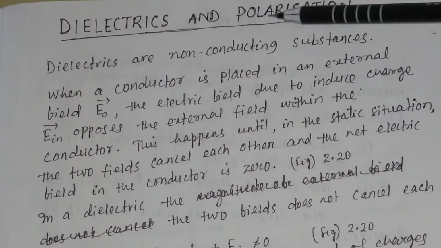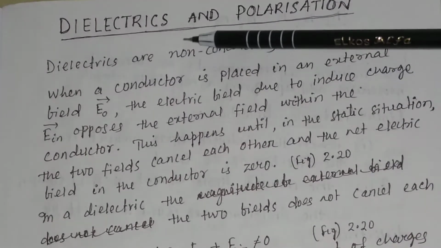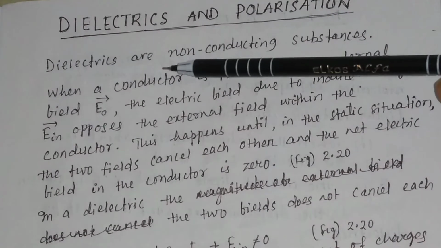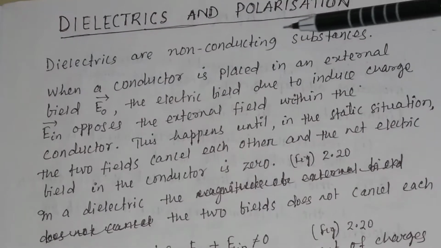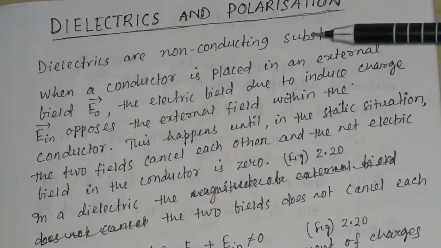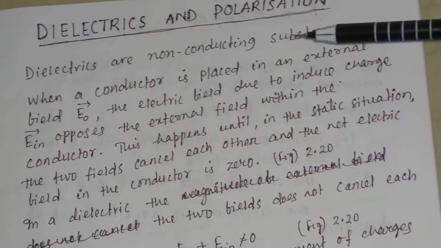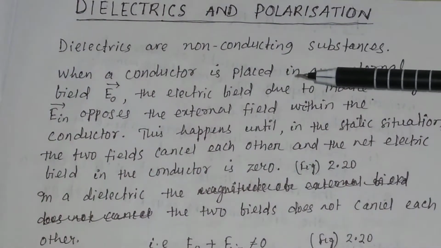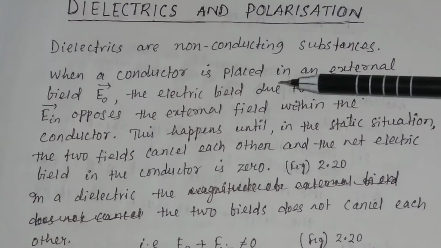Today we will discuss what are dielectrics and what is dielectric polarization. Dielectrics are non-conducting substances or insulators. Basically, non-conducting substances or insulators are called dielectrics.